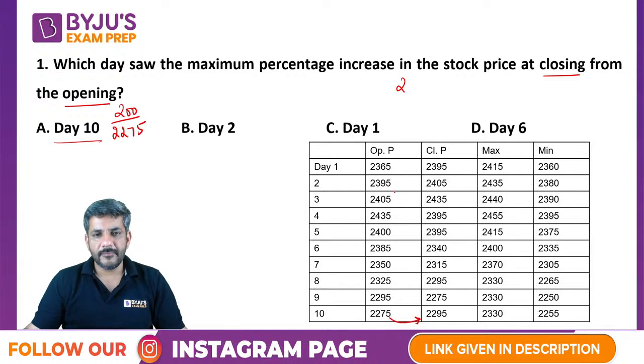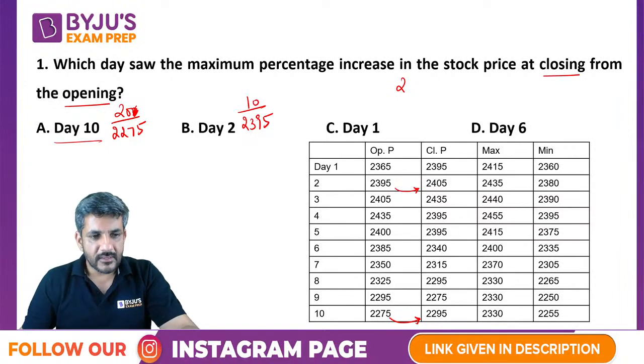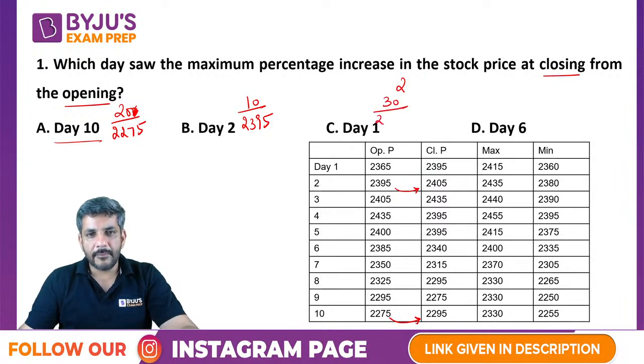Look at day 2. On day 2 there is an increase of 10 on a base of 2395. Sorry, it was not 200, it was 20. Okay. Next, day 1. On day 1 there is an increase of 30 on a base of 2365.